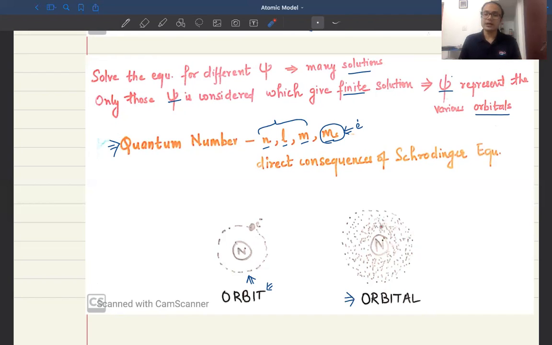According to the density of the spots, you will know where there is more probability of finding the electron. You might have heard of the s orbital, p orbital, d orbital, and f orbital. These are regions of space around the nucleus with certain directional properties, and these regions will have your electrons. So from now onwards we will talk in terms of orbitals and not orbits.